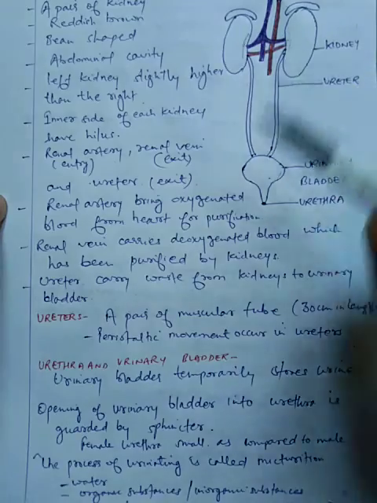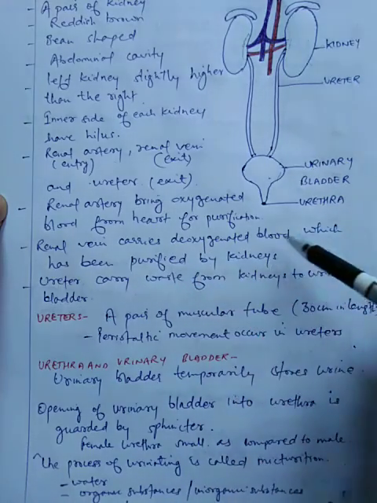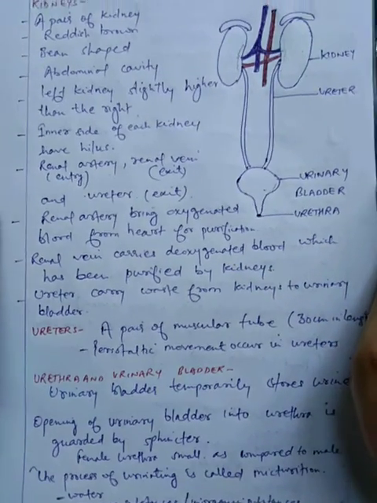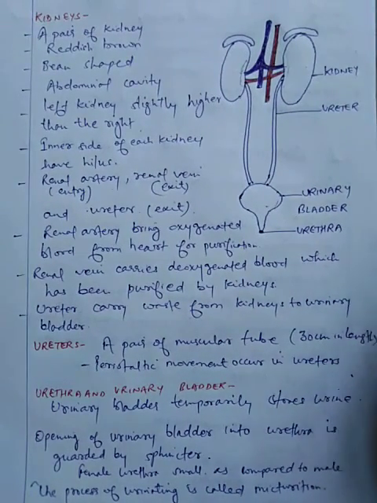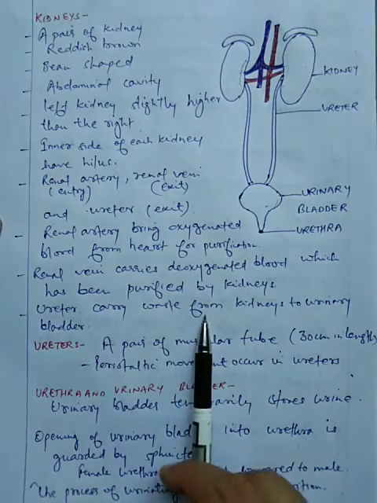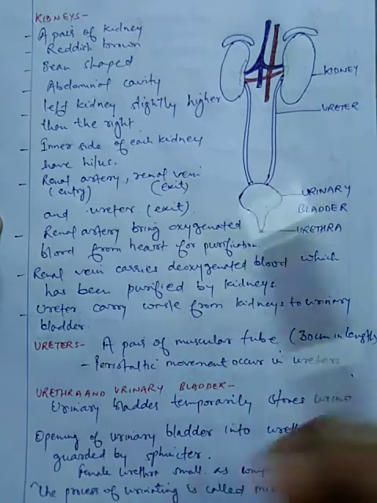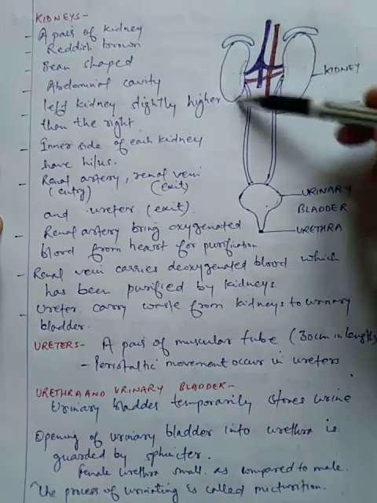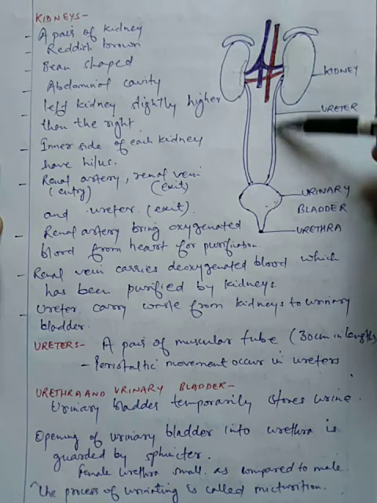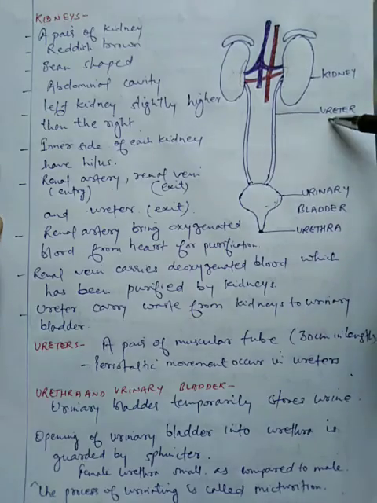The renal vein carries deoxygenated blood which has been purified by the kidneys. And lastly, the ureter carries waste from the kidneys to the urinary bladder. So from the kidneys the waste is carried up to the urinary bladder with the help of these muscular tube-like structures known as ureters.